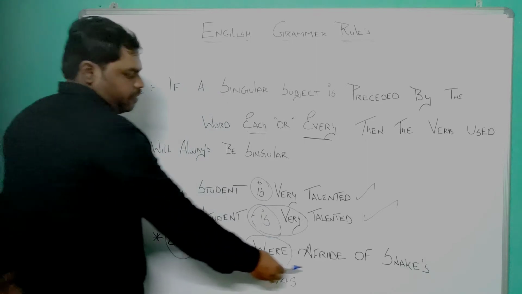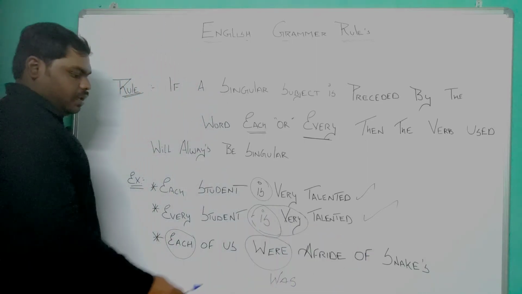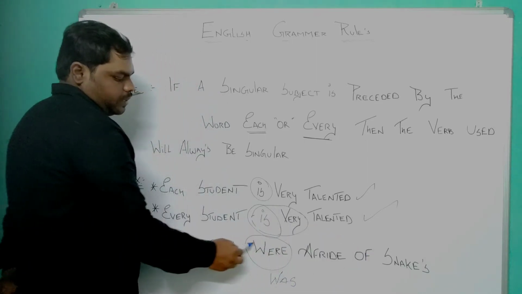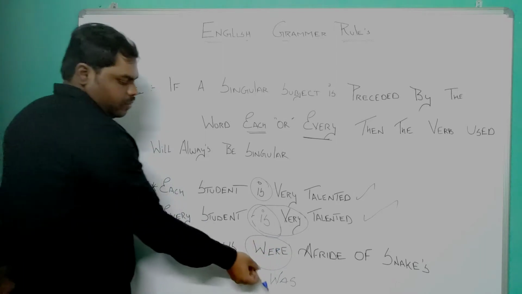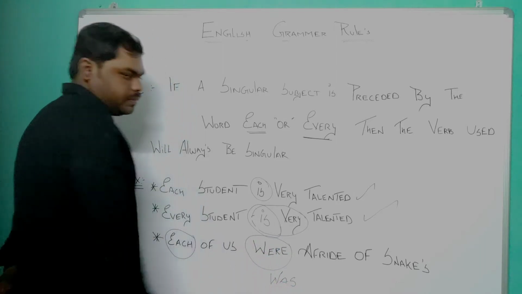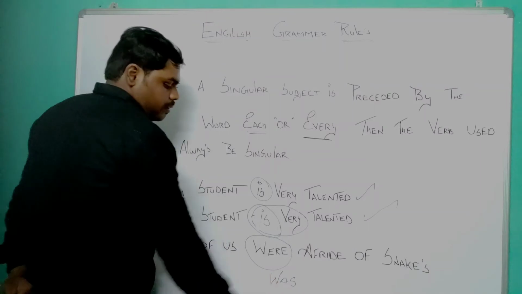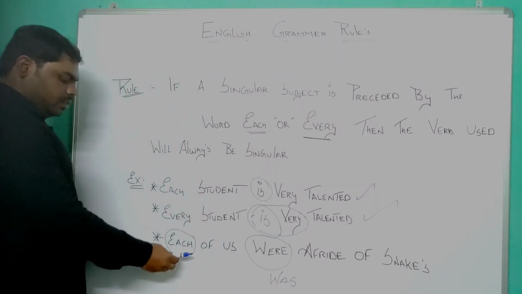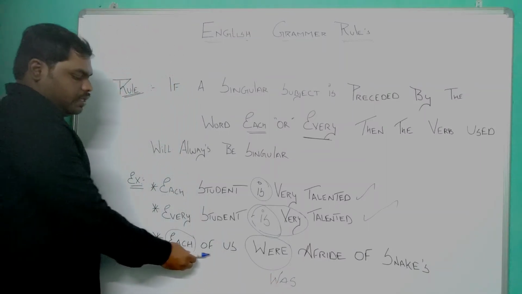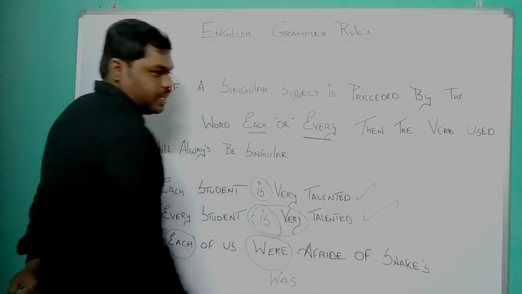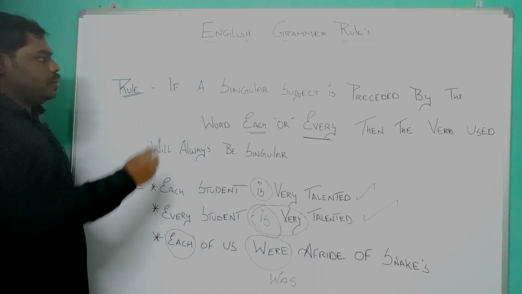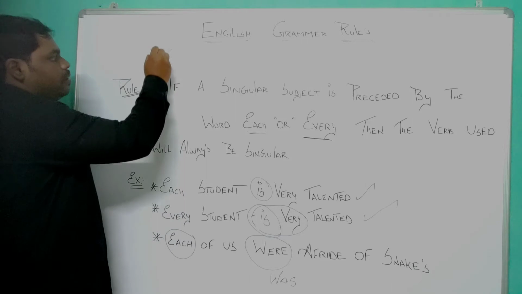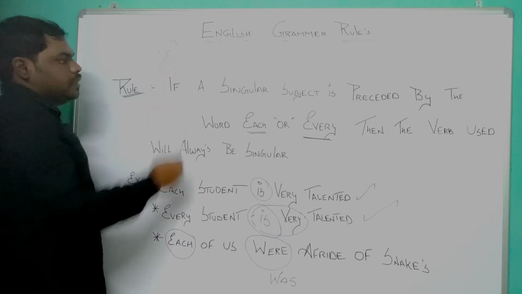Each of us was afraid of snakes. "Were" is a plural verb, so it should be replaced with the word "was", which is a singular verb, right? So the correct form of sentence will be each of us was afraid of snakes.